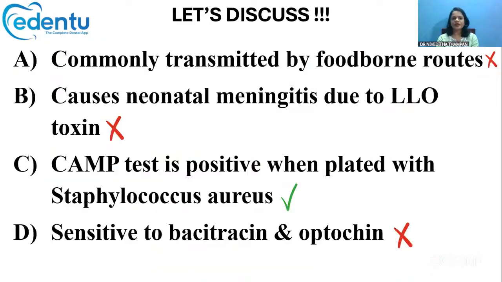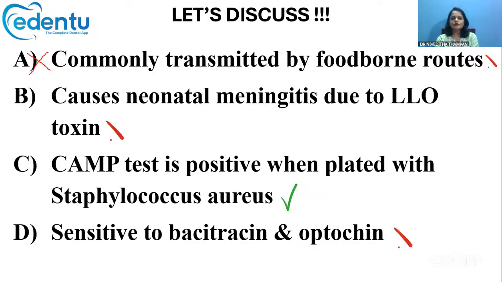If you look at the statements, is group B streptococci transmitted by foodborne routes? No. It is usually present in the female genital tract and in the rectum area, so it is usually transmitted perinatally, through the birth canal or via the genital or GI tract only, not the food.